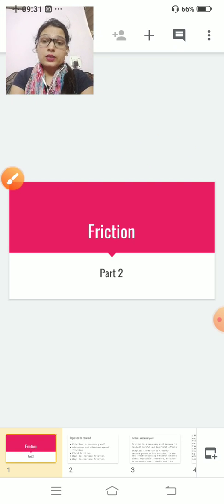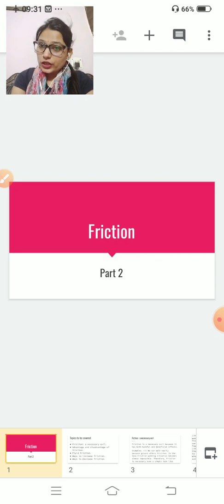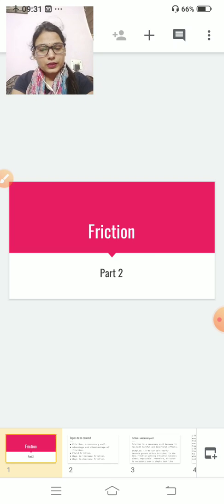Which surface? Clear? If you have a smooth surface, the friction produced is in a very small amount, and that's why it is difficult to move on a smooth surface. There is a chance to slip because the amount of friction produced is very small. Clear? And friction is produced in a very large amount on a rough surface. It is easy to move on a rough surface. Clear? Now, how many types of friction are there?